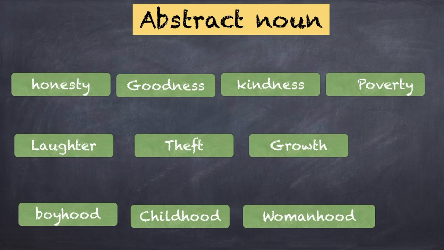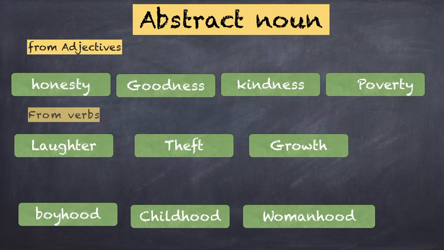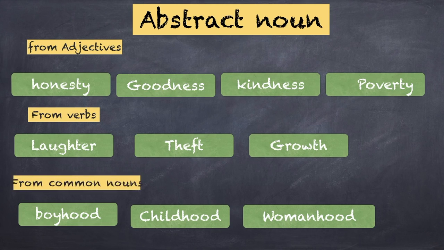So these nouns, which represent non-physical things, things in the realm of ideas or thought, are known as abstract nouns, right? There are three kinds of them. First, nouns of quality, like honesty, goodness, kindness, poverty. Nouns that represent the idea of an action, for example, laughter, theft, growth. And nouns of state, boyhood, childhood, womanhood, etc., right? So qualities, actions, and states.